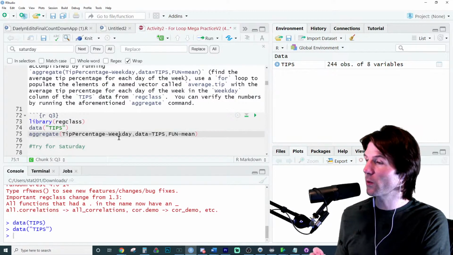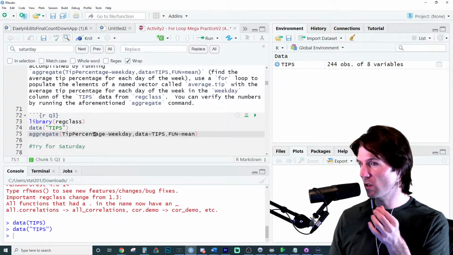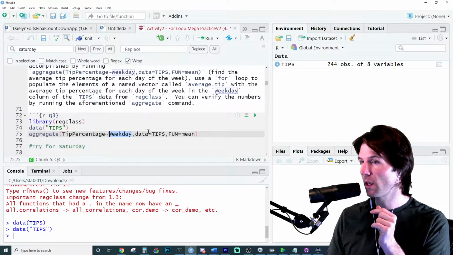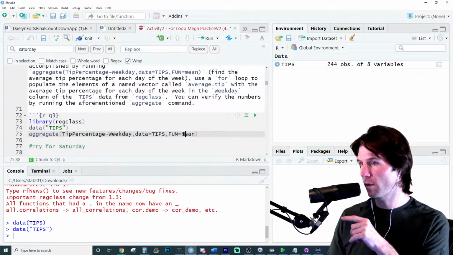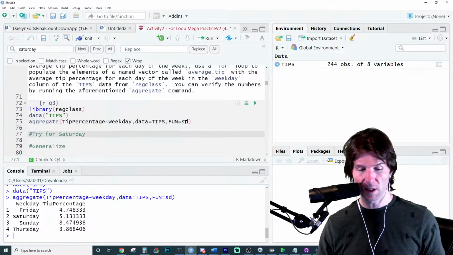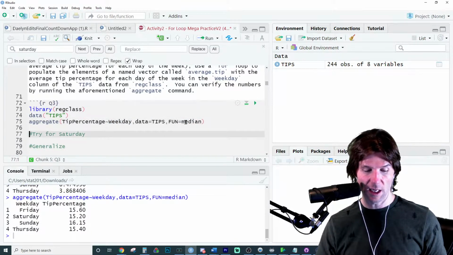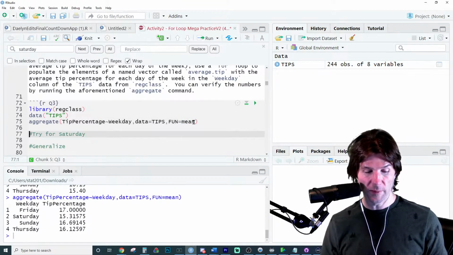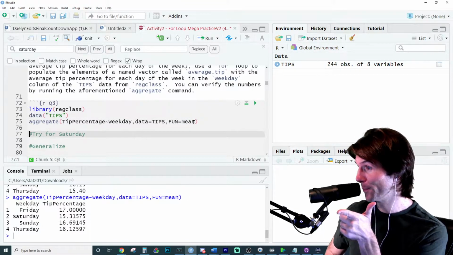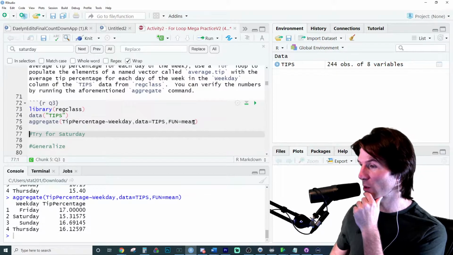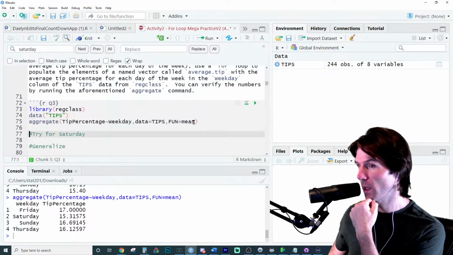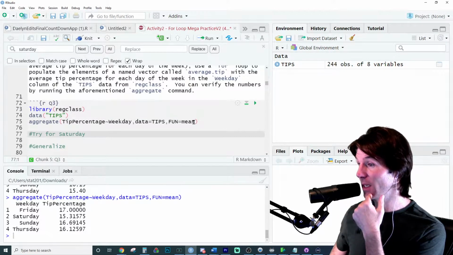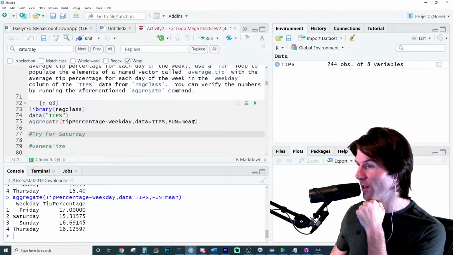This is going to run aggregate, which tells us the values of y by x in the tips data frame, running the function mean. You could find the standard deviations for those days. You could find the median for those days, all this really quickly, or you could find the mean for a day like Saturday. So you can actually confirm your answers right here for the work we're about to do. So there is the mean tip on Saturday from the aggregate function.